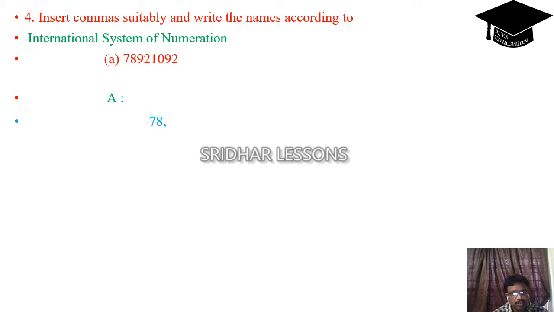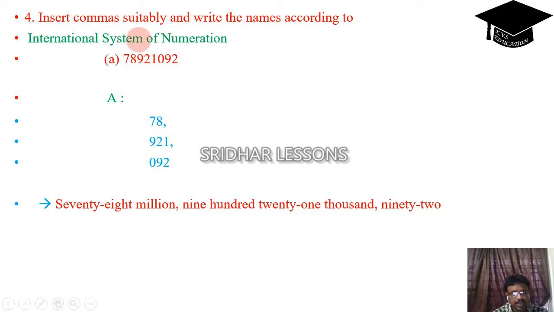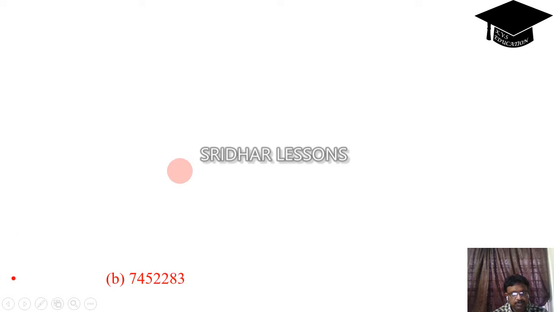Tell me. 78 comma 921 comma 092, and we can call this 78,921,092. Okay, 921,092.